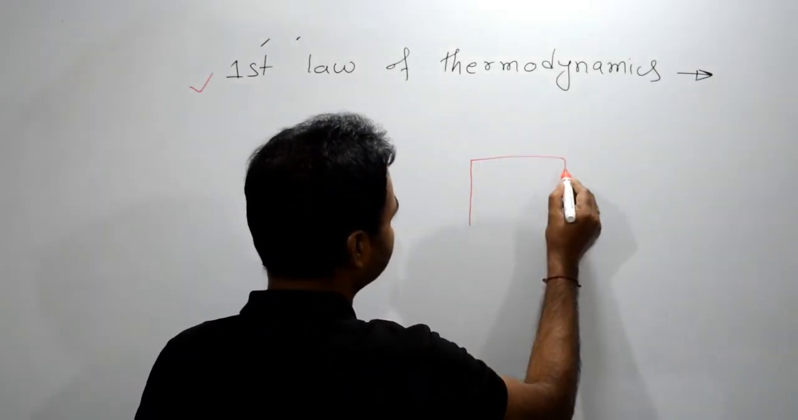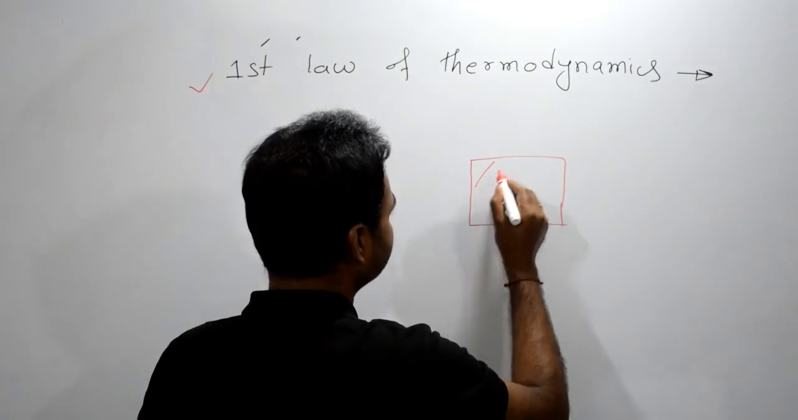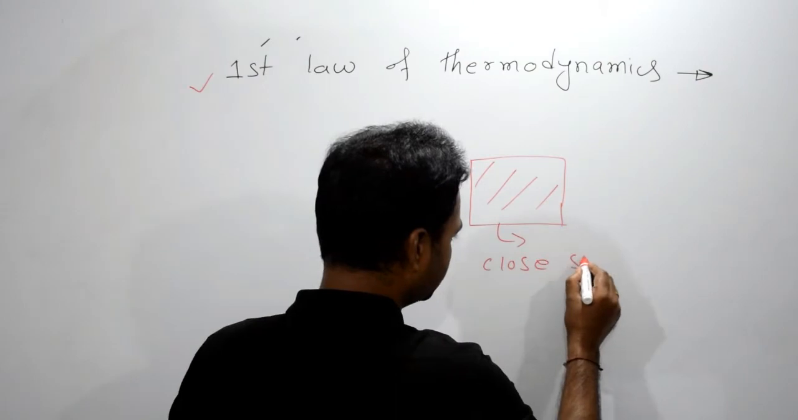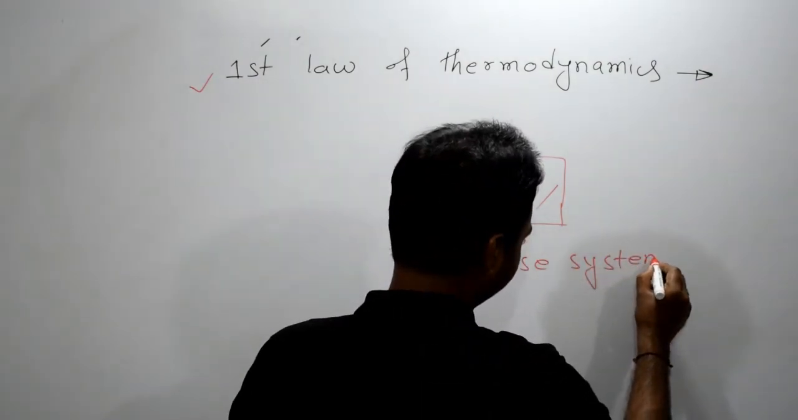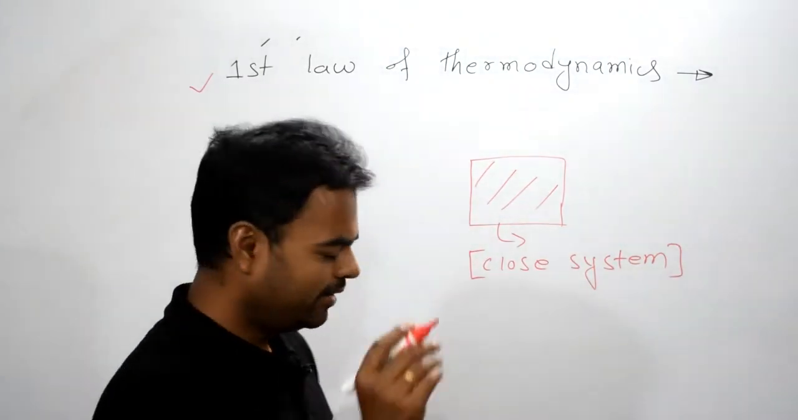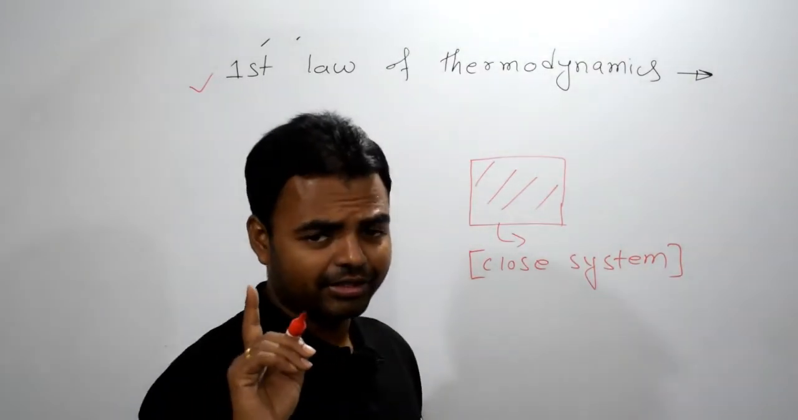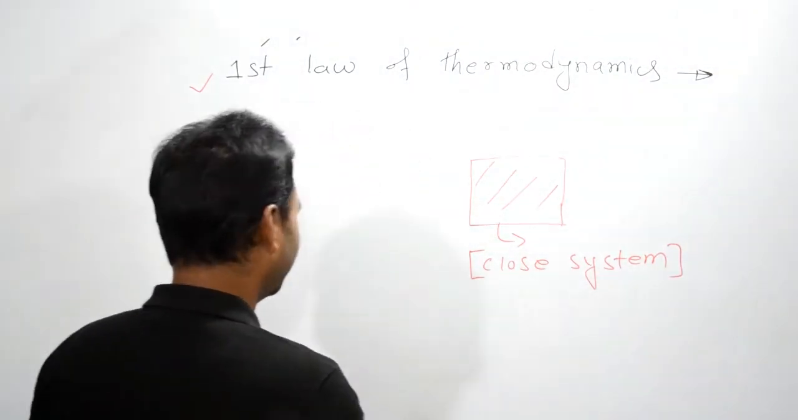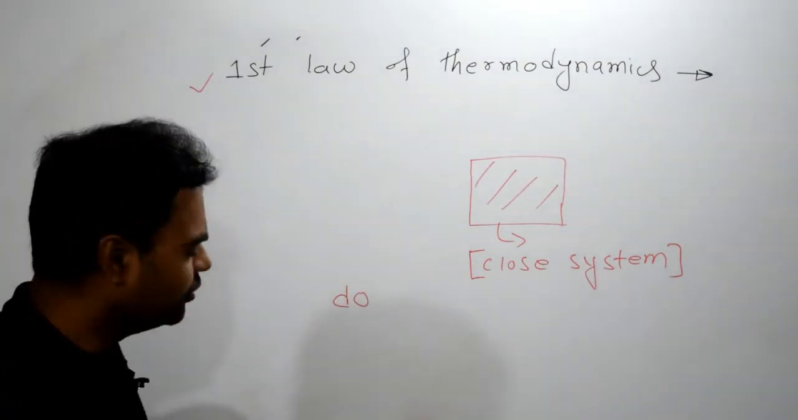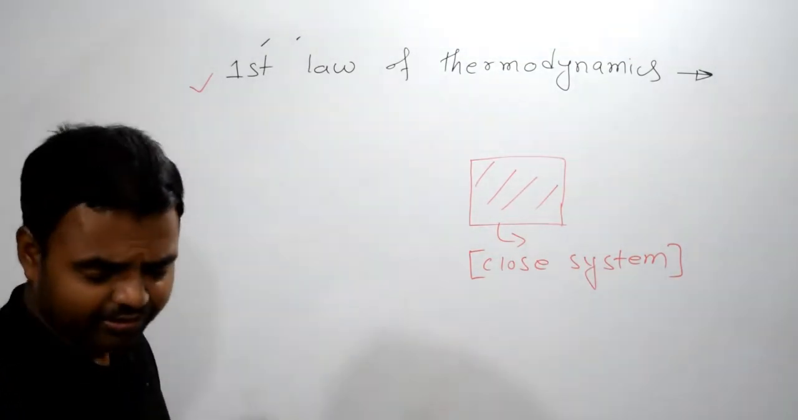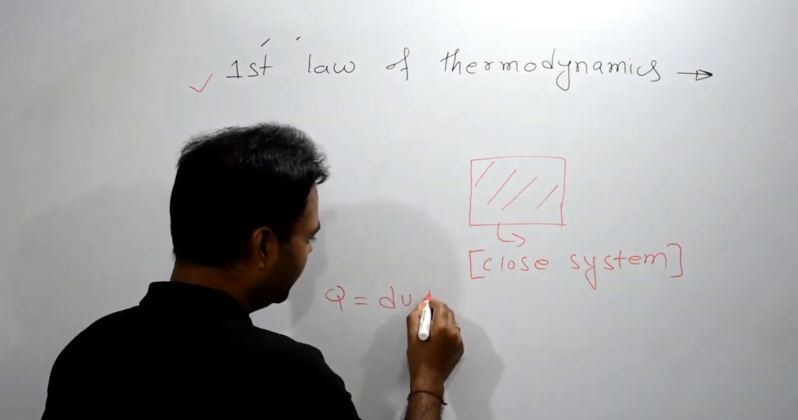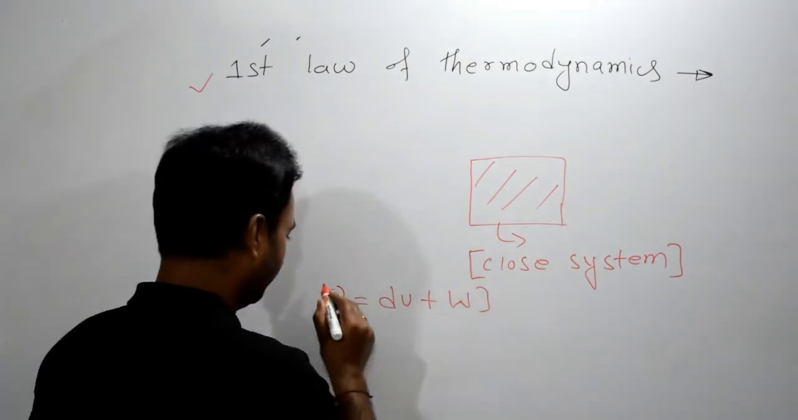So let's say we have a system, and here I am considering a closed system. Now what we know from the equation of the first law of thermodynamics is dq, or you can also say q, is equal to, in many books it is written dq, but in many books it is also written q is equal to du plus w, right?